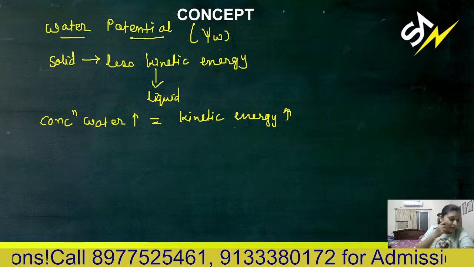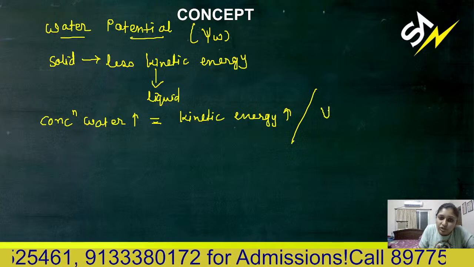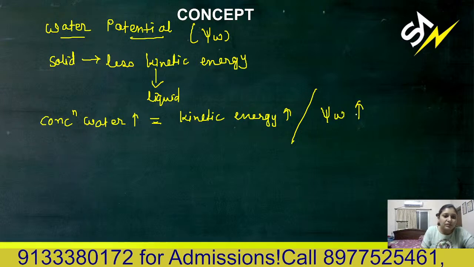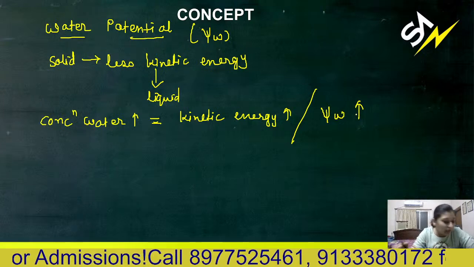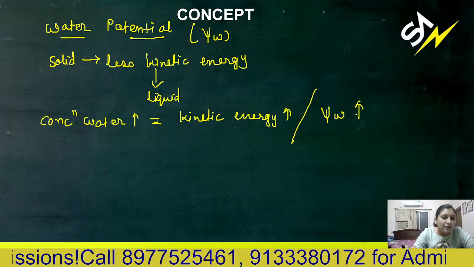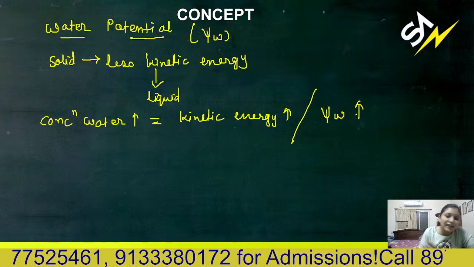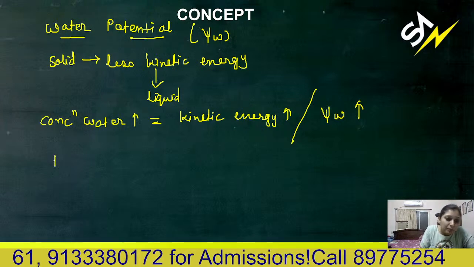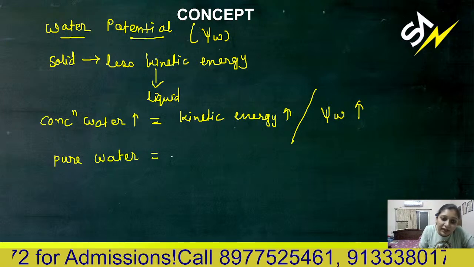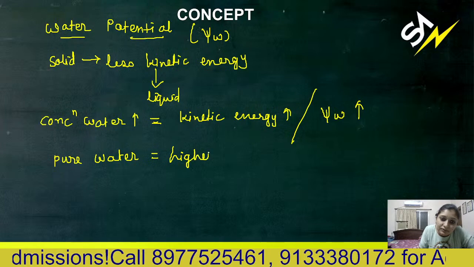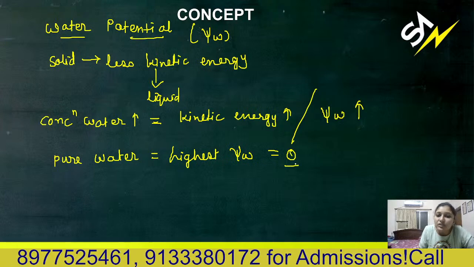The greater the kinetic energy, the greater the water potential, psi W. That means wherever water concentration is high, psi W is high. So pure water will have the greatest, highest water potential, and that is zero.